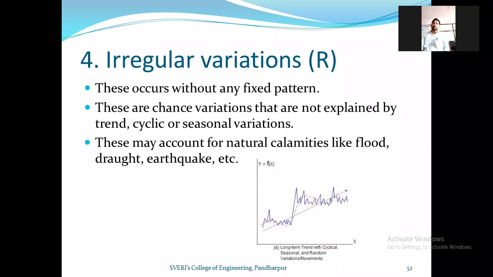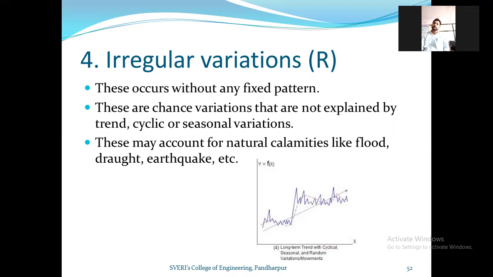These may account for natural calamities. Calamities म्हणजे natural calamities, नैसर्गिक आपत्ती.